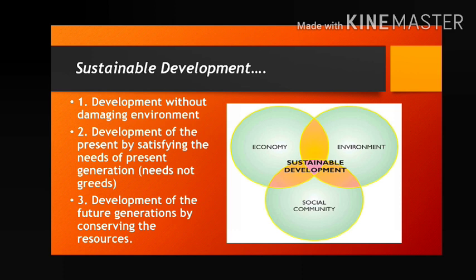So sustainable development has three points. First, development without damaging the environment. This point you always have to remember: you cannot damage the environment. If you need sustainable development, you have to protect the environment, you have to think about the environment.